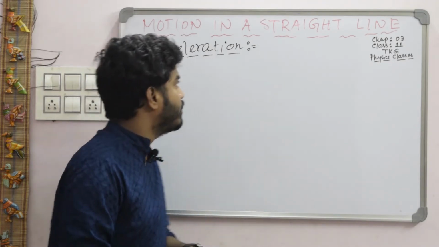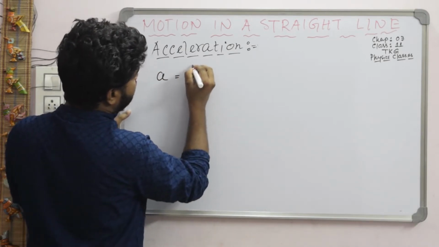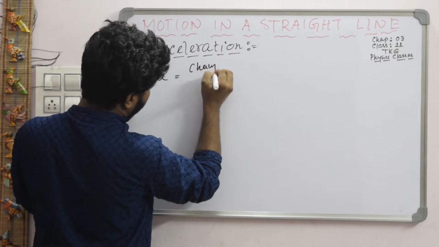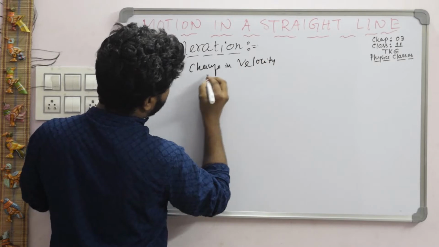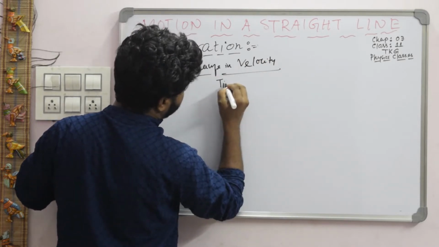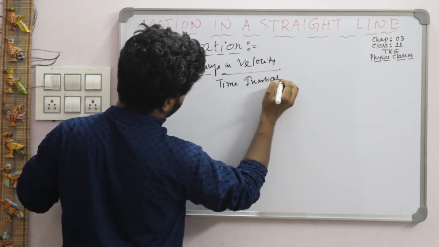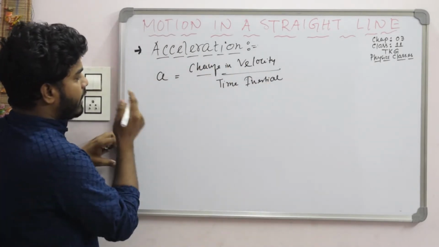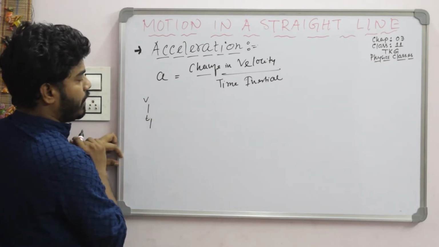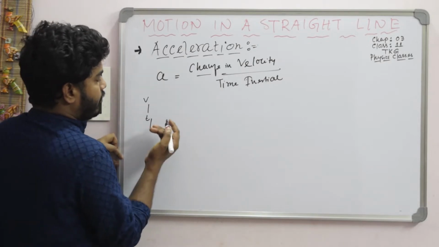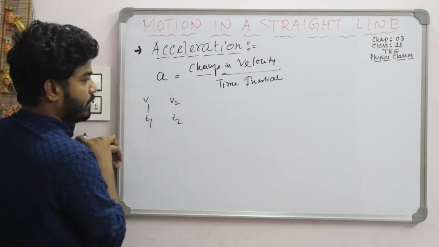So first of all, write down: acceleration is the change in velocity divided by the time taken, the time interval. Suppose a car is moving with velocity v1 at time t1. After some time, at time t2, the velocity of the car is v2.